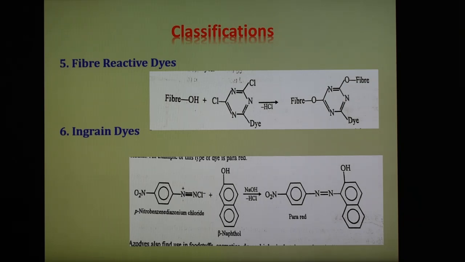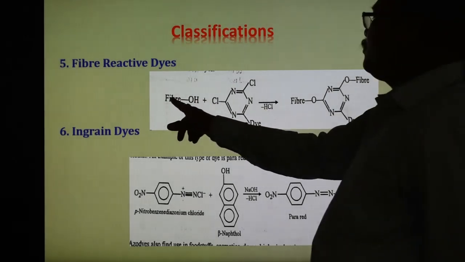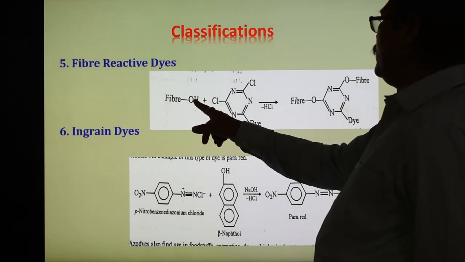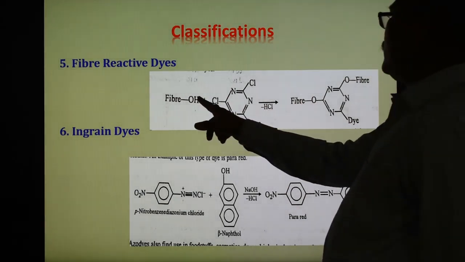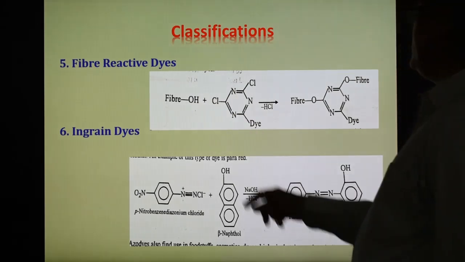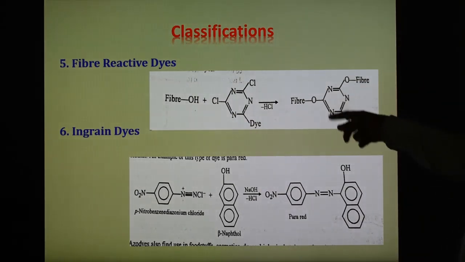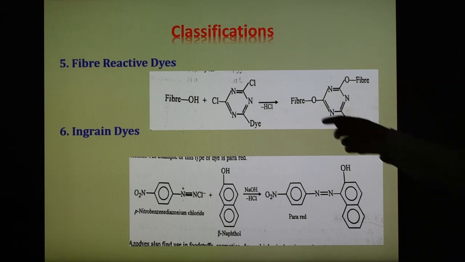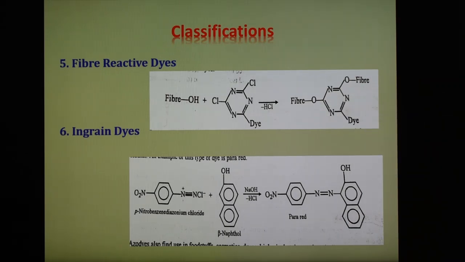And so here an example is shown of fiber reactive dyes. Here this is the fiber which contains OH group or amino group. So this reacts, forming this type of bond, here HCl is removed and an oxygen bond is formed here. So in this way they are joined and we get the dyed fiber. So the fiber gets attached here. This is the example that we can say: dyes which are derivatives of 2,4-dichloro-1,3,5-triazine are the important example of the fiber reactive dyes. So this is the triazine ring attached through the oxygen to the fiber.